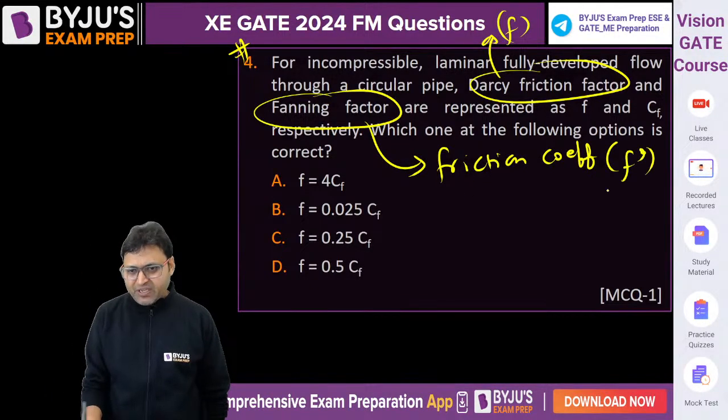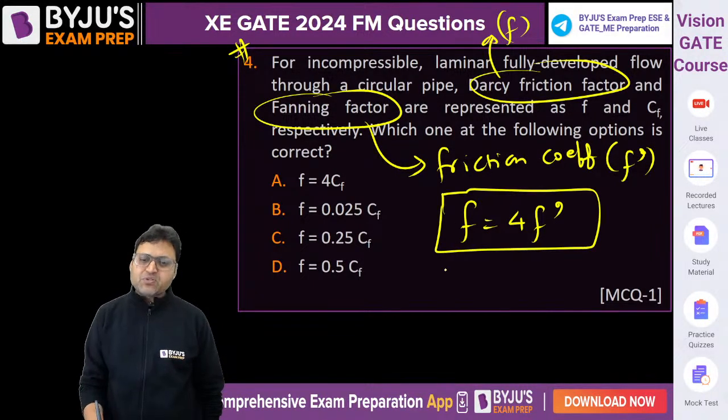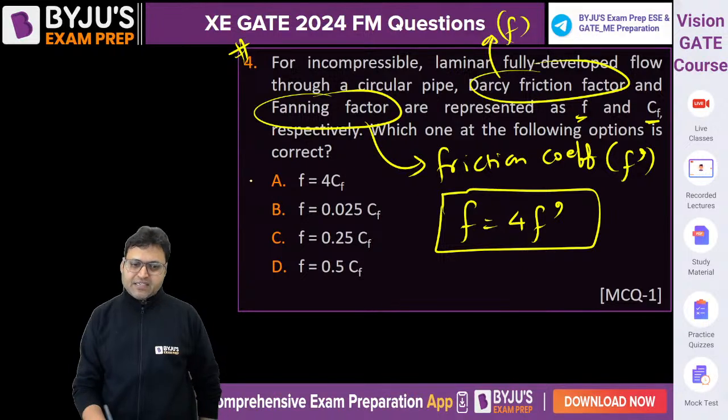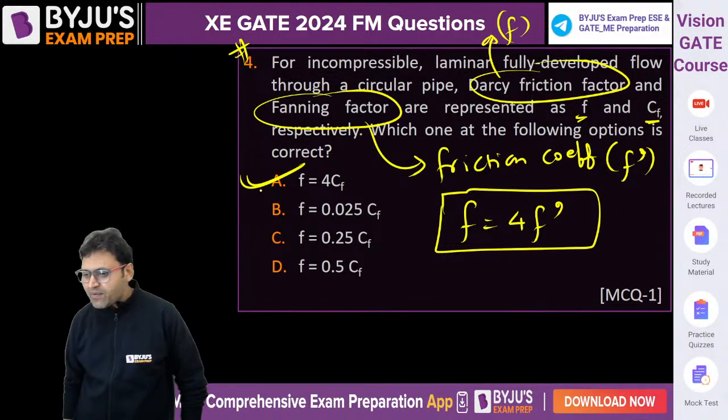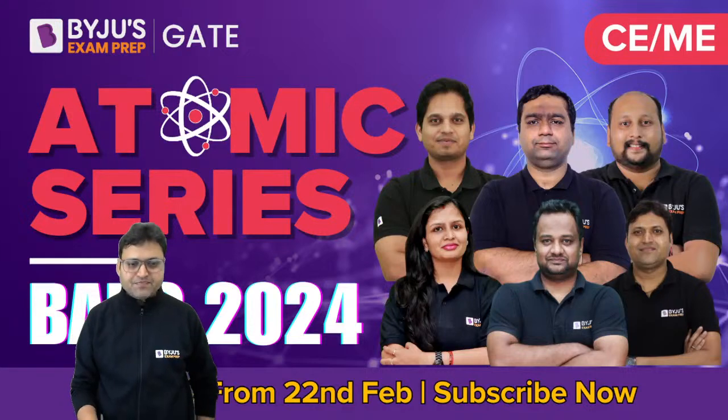Generally we use the notation f dash. So the Darcy friction factor is 4 times the friction coefficient, or 4 times the Fanning friction factor. So f is the Darcy friction factor, Cf is the Fanning factor. The relation is f equals 4Cf. It will be 4Cf, option A, very simple.